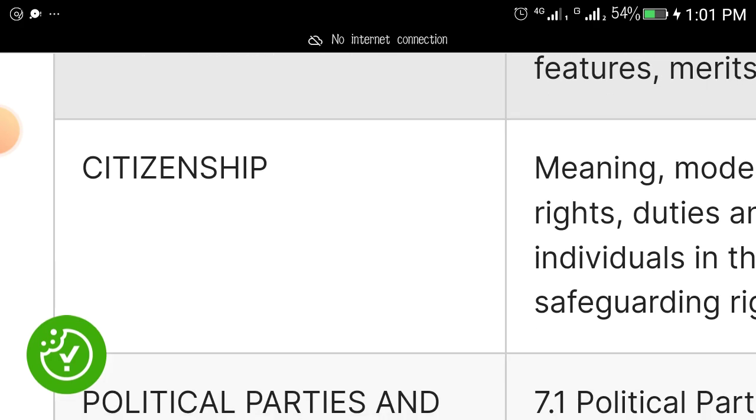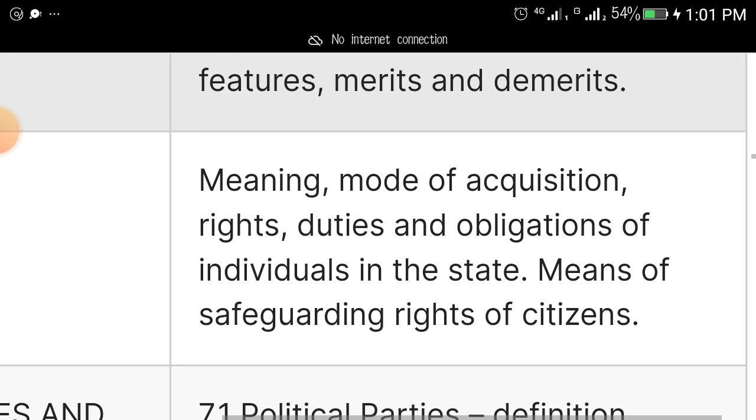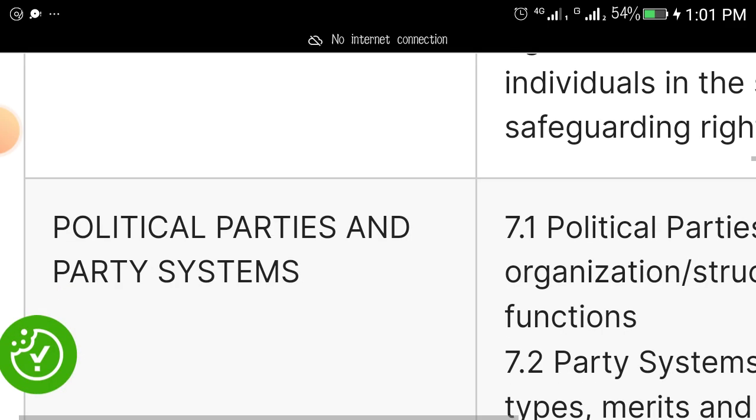Another topic that must come out is citizenship. What is the meaning of citizenship? Modes of acquiring citizenship of a country, rights, duties, and obligations of individuals in a state, means of safeguarding rights of individuals. Another topic is political parties and party system. Of course, you know this is government, so political parties and party systems will come out just like it came out in WAEC exam. Okay?